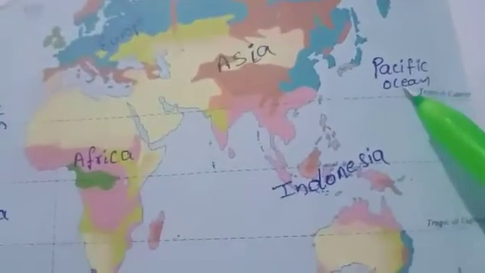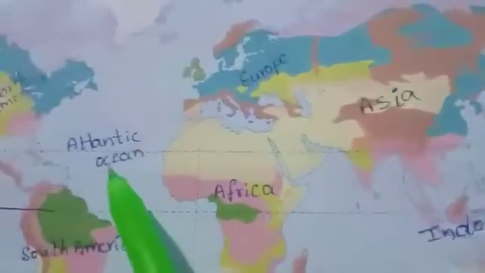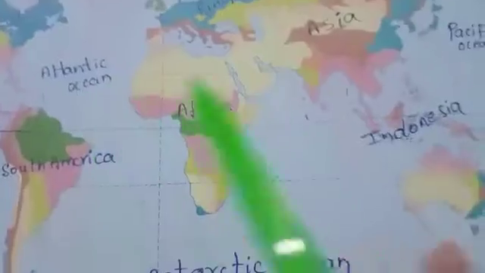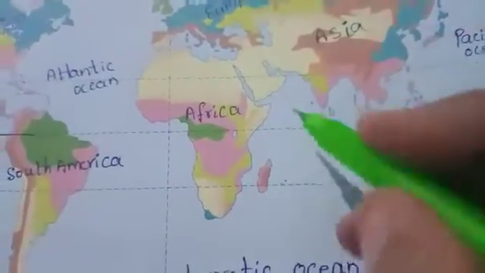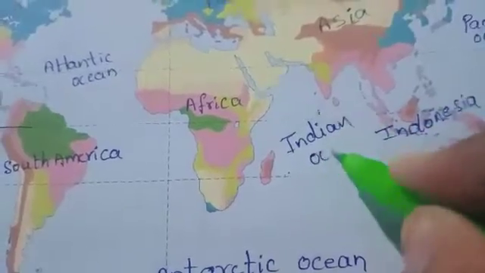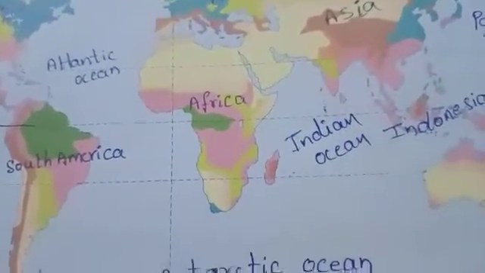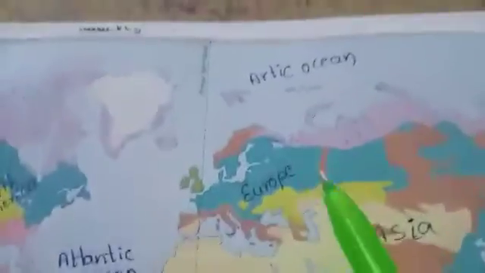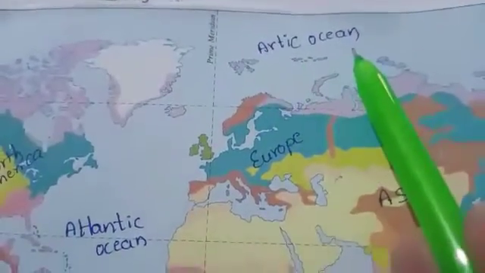The biggest ocean, Pacific Ocean. Second biggest ocean, Atlantic Ocean. Third biggest ocean, Indian Ocean. Fourth biggest ocean, Antarctic Ocean, and the smallest ocean, Arctic Ocean.